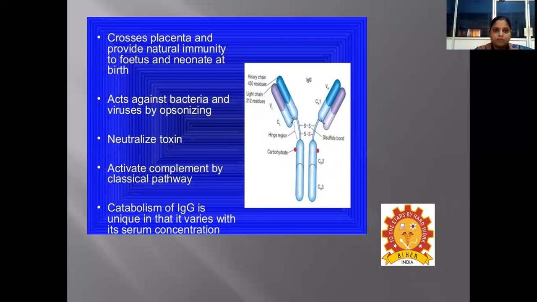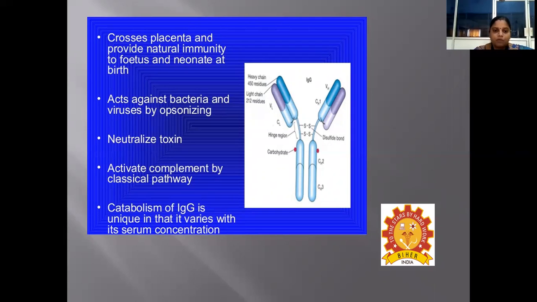Immunoglobulin G crosses the placenta and provides natural immunity to the fetus as well as to neonates during birth. It acts against bacteria as well as viruses by opsonizing them. That means they coat the antigen and allow it to be taken up by many antigen presenting cells. These antibodies also neutralize toxins and activate the complement by the classical pathway. And they are responsible for the catabolism of various toxins also.